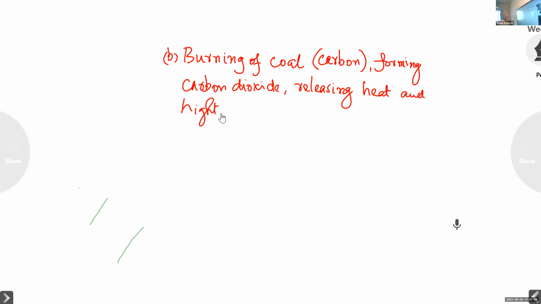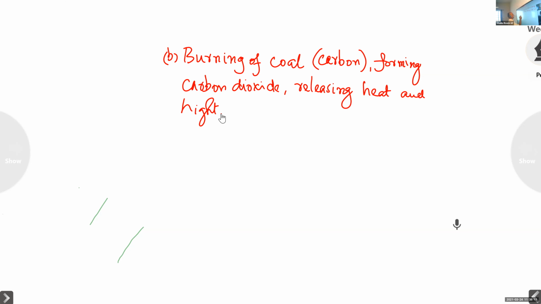Emitting light. Releasing heat and light. Light is also a form of energy. Burning of coal. Coal means carbon. When carbon burns in air, carbon dioxide is formed. A large amount of heat energy is released. Heat, and light is also produced when carbon burns.